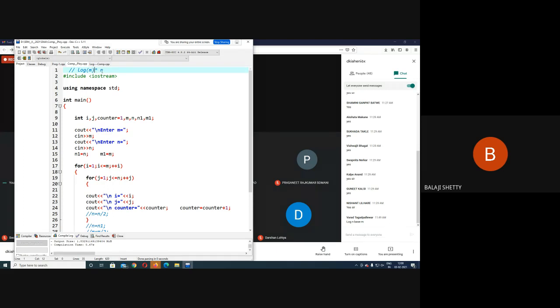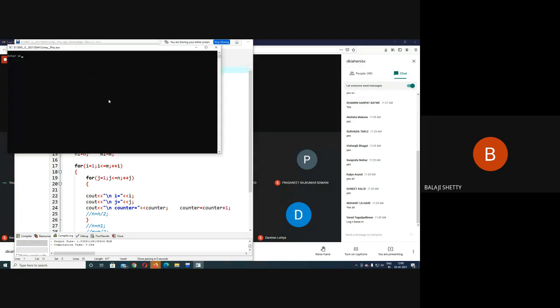Complexity is big O of m into n. Now I explain in a more detailed way. I run the code. Now suppose I enter the value of m as 2, n as 3. What is the counter? 6. So 3 into 2, 6.